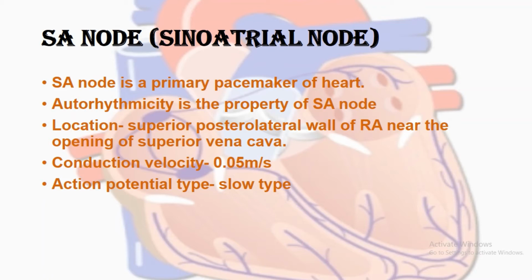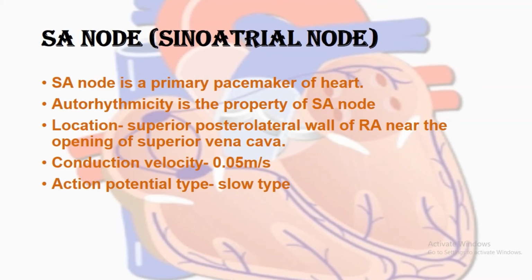Now, conduction velocity. What is conduction velocity? It means how much distance will be covered by the impulse in a second in the SA node tissue. That is very low, 0.05 meter per second. The action potential type in the SA node is slow type, because it is a pacemaker.